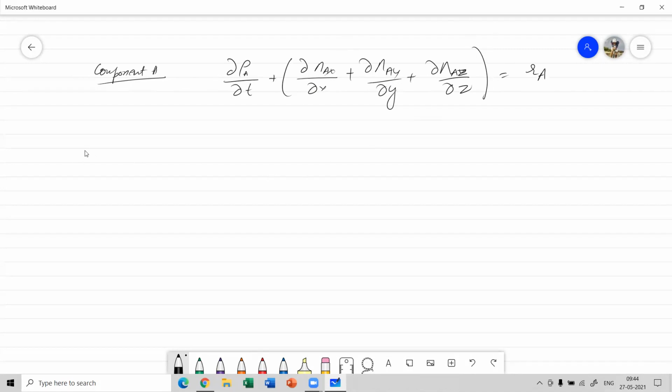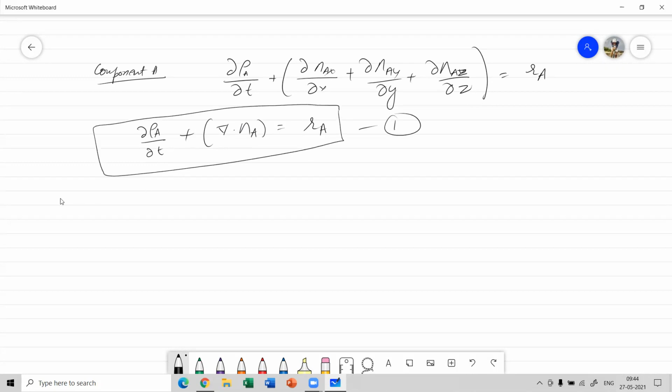And in the vector form, it was represented as del rho A by del t plus divergence of vector n A is equal to RA. So this was for component A, and similarly, for component B, it's del rho B by del t plus divergence of nB is equal to RB.